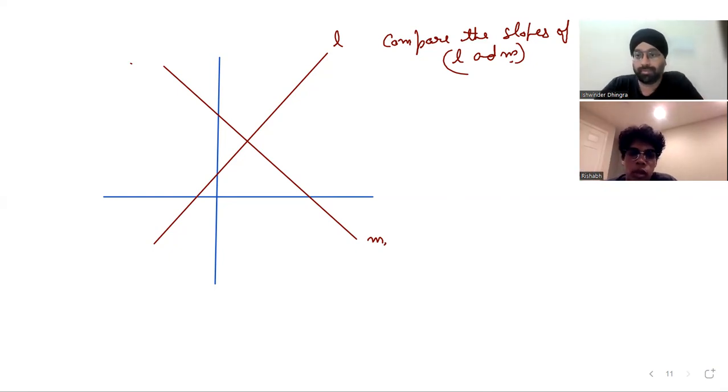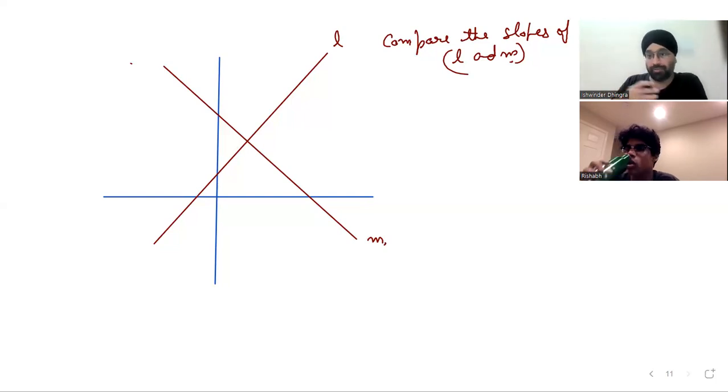Because L's run is larger than its rise, and M's run is smaller than its rise. Are you sure? Think properly. M has run negative. Sorry, which line's run is negative? M, yes, wonderful. And L's rise is positive. Rise is positive. Okay, great.